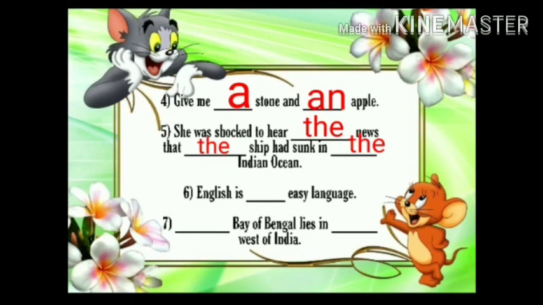Sixth one. English is dash easy language. An easy, because the word begins with the sound of a vowel, that is sound of a swar. Next one. Dash Bay of Bengal lies in dash west of India. So the answer is the Bay of Bengal lies in the west of India. You know the rule. The Bay of Bengal, because Bay of Bengal is the largest bay in the world, and we use the before the names of direction. So the Bay of Bengal lies in the west of India.